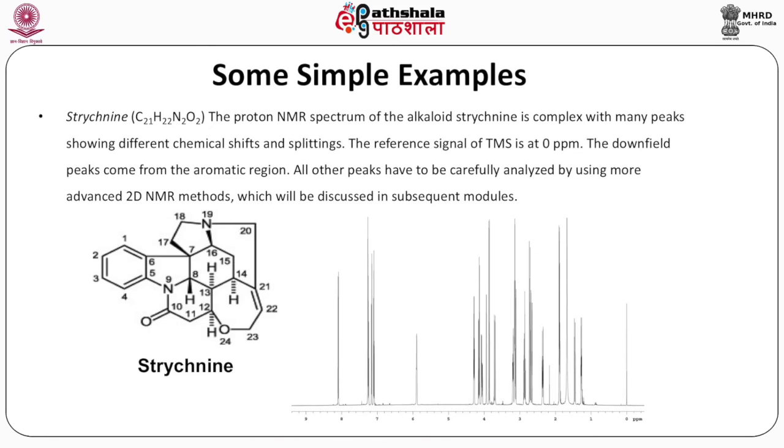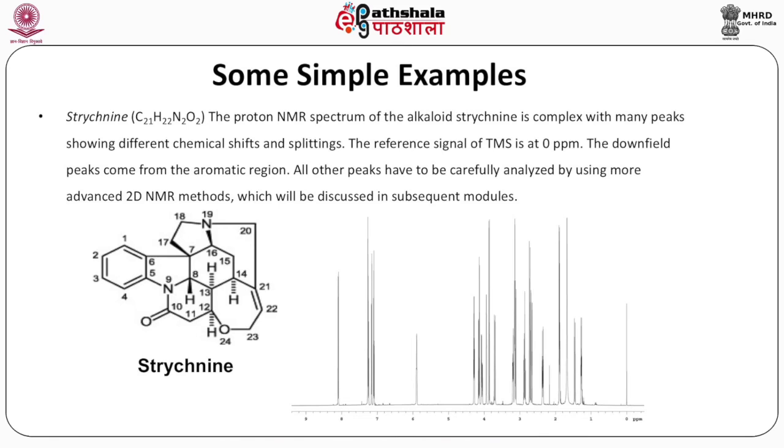Let us now consider the example of a slightly more complex molecule of strychnine, which is C21H22N2O2, and its structure is shown below. It is composed of 5 rings and a bit of a pucker involving another 6th ring. The labeling of various carbons and various atoms in strychnine is shown by the numbering 1, 2, 3, 4, and so on and so forth.